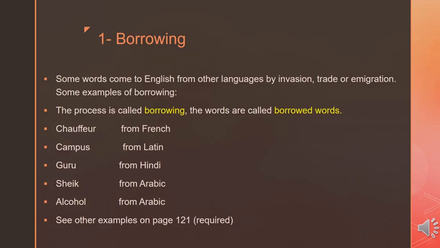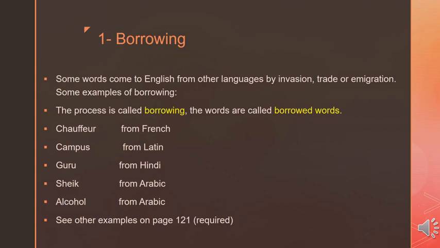Alcohol. Alcohol is also an Arabic word. Al-kuhul. It is added to the English dictionary, but its origin is Arabic because it is a borrowed word. You have some other examples on page 121 and they are required.